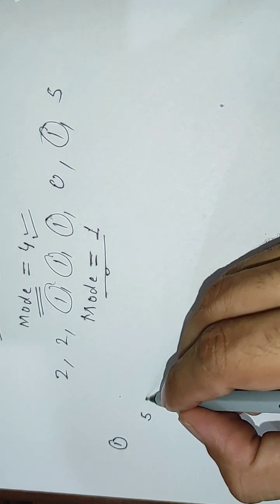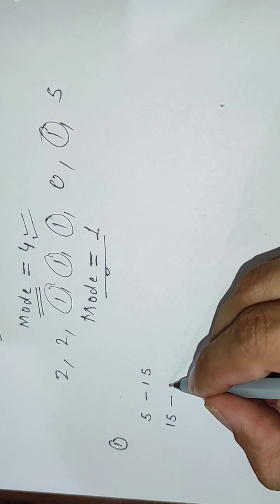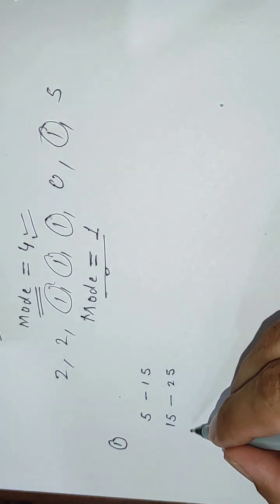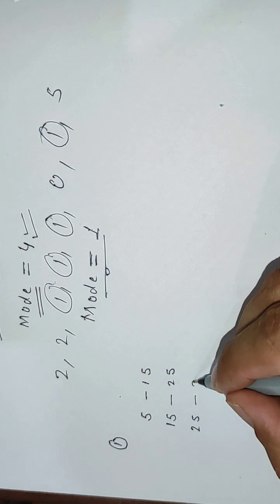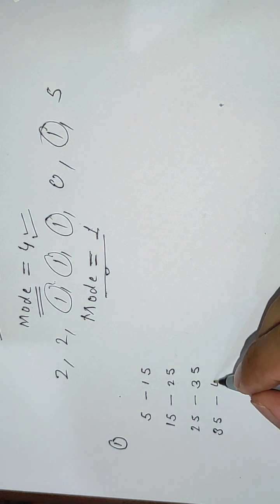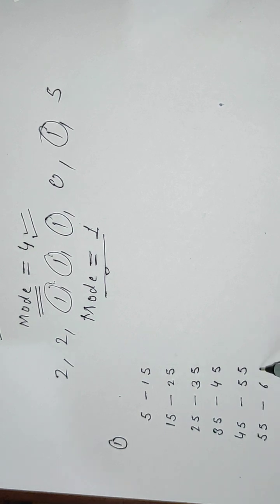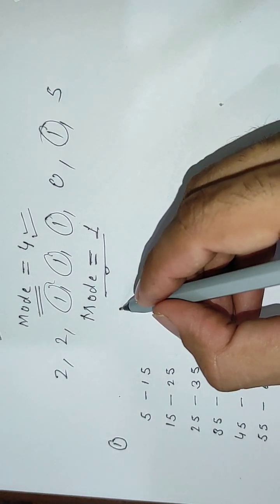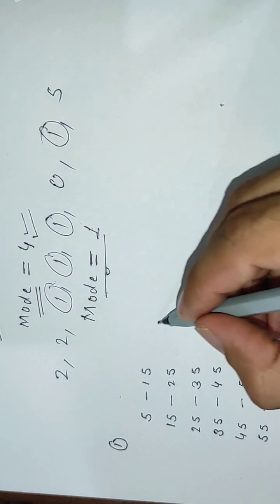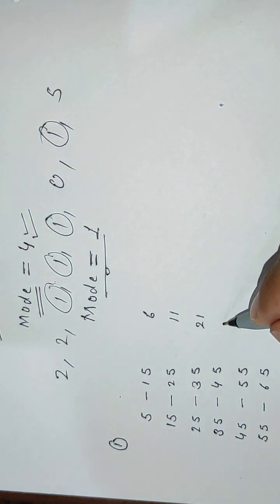Suppose we have such a data: 5 to 15, this data is grouped, 15 to 25, 25 to 35, 35 to 45, then 45 to 55, and again 55 to 65. And here frequency is given. Frequencies are 6, 11, 21, 23, 14, 5.